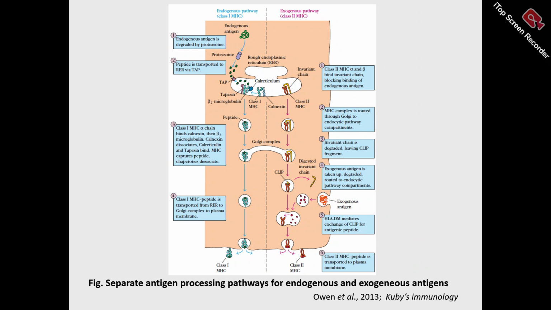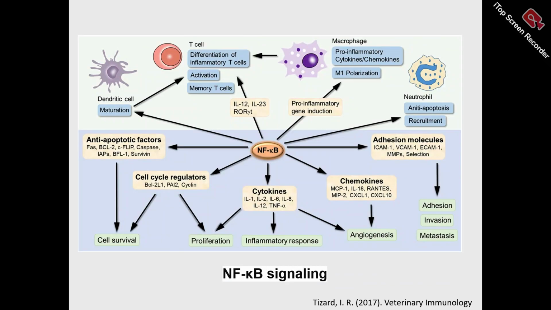We have class 1 and class 2 molecules. Mostly in vaccine antigen, we focus on class 2. And this is how the invariant chain of class 2 MHC molecules is going to be degraded, and then how the peptide fragment is attached to the cleft of MHC molecules, and how it is presented over the surface of APC.